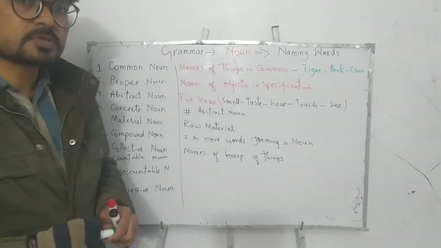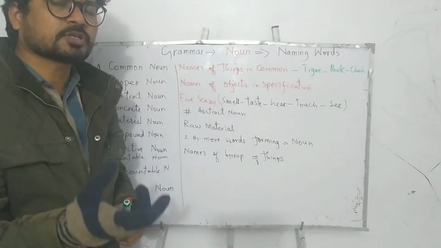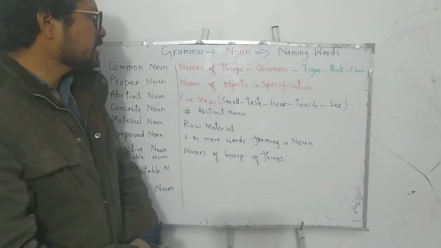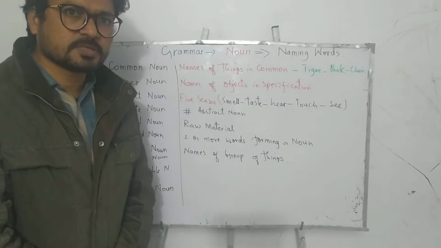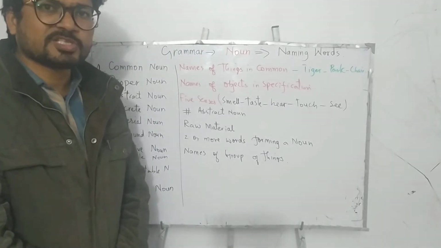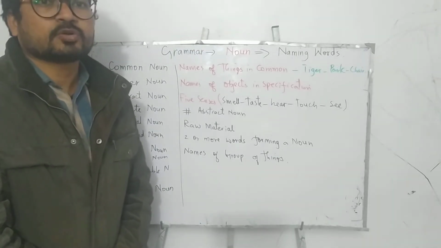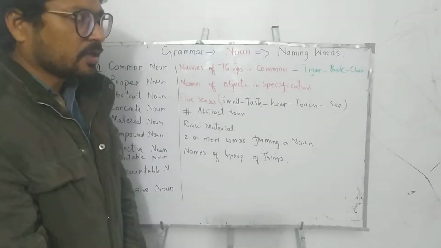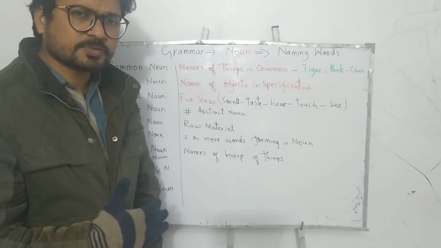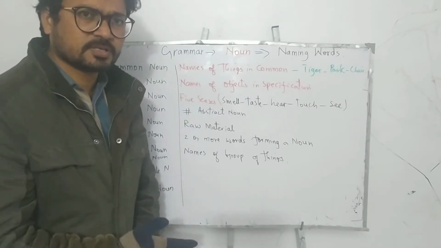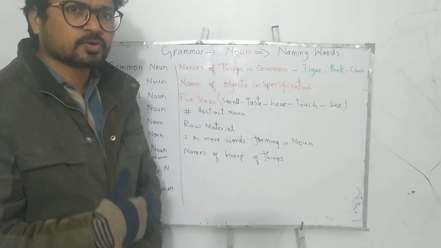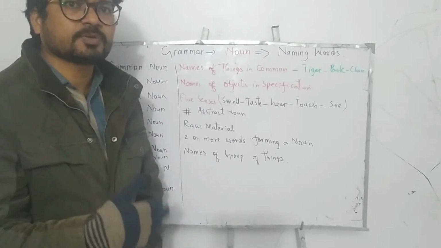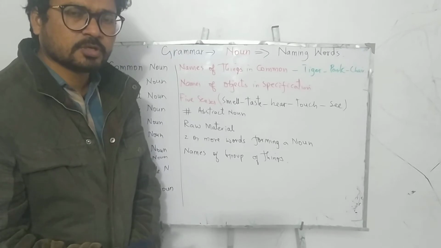Proper noun, we can name it, it's totally opposite of common noun. So proper nouns are basically names of objects in specification. Specification means we cannot find any similar copy to them. Like I am Kashif, so this is a very specified name. So you would not find another Kashif anywhere. That's why the names of the people are proper nouns.